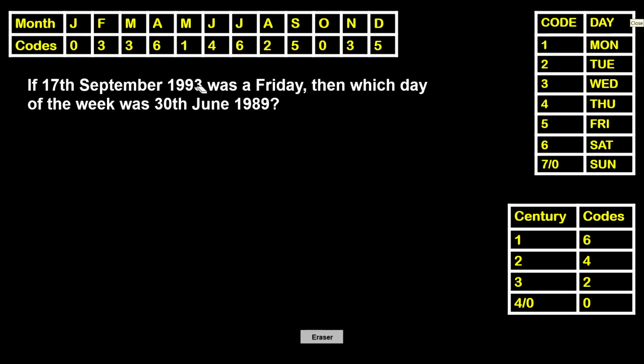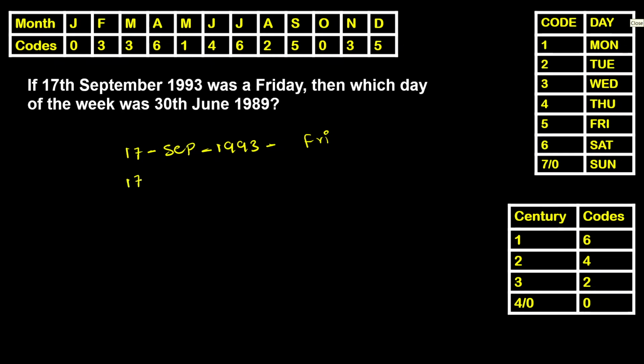But you are expected to calculate 30th June 1989, and this is with respect to the first date, with respect to the first day. Now we are expected to calculate the second one. Let's see how to solve this. Let us do one thing. Let us calculate 17th September 1993 first, and let's get to know whether it's a Friday or not. Let us try to calculate this once.